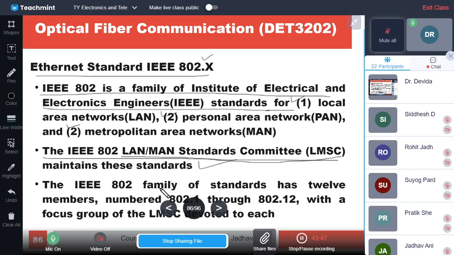The IEEE 802 family of standards has 12 members, numbered 802.1 to 802.12. These are the different standards, with a focus group of LMSC devoted to each. There is a focus group for 802.1, 802.2, 802.3, every one has a focus group.